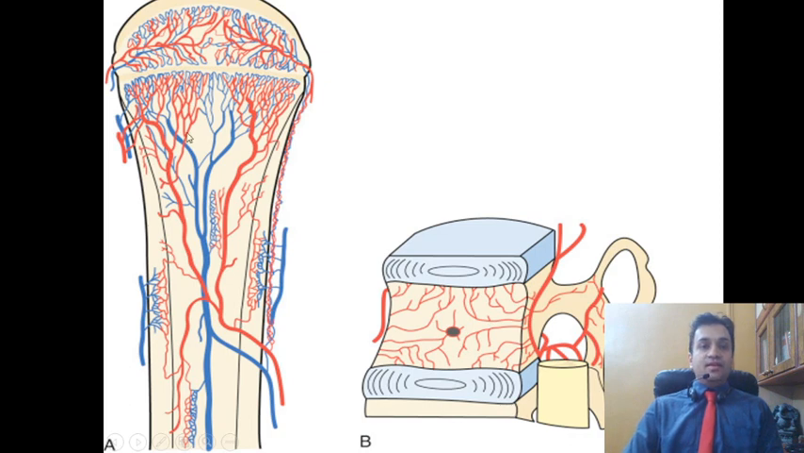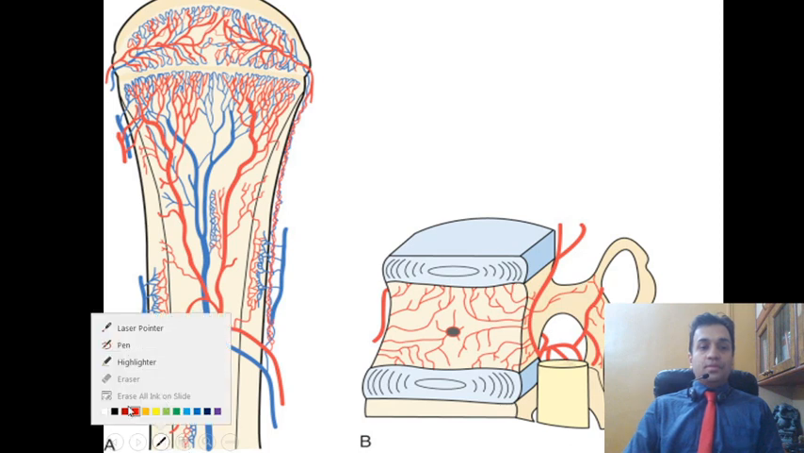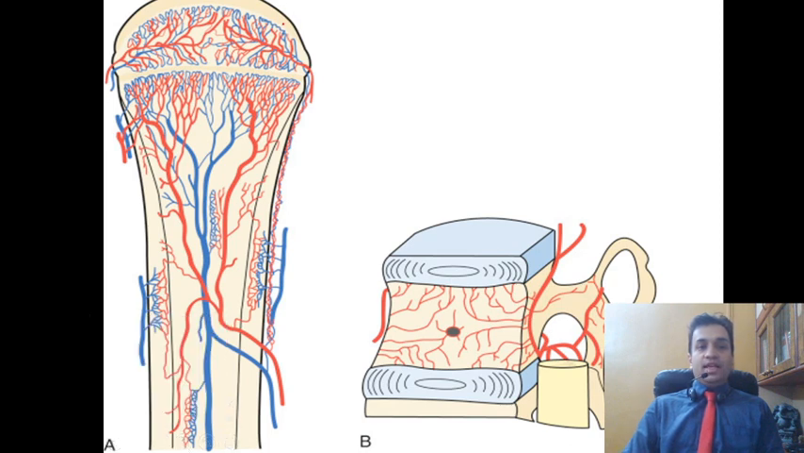Now, this is a schematic diagram of a growing bone. Here you can see that we have the epiphysis over here, we have the metaphysis over here, and here this entire white zone is the epiphyseal-metaphyseal junction, which is the epiphyseal cartilage.